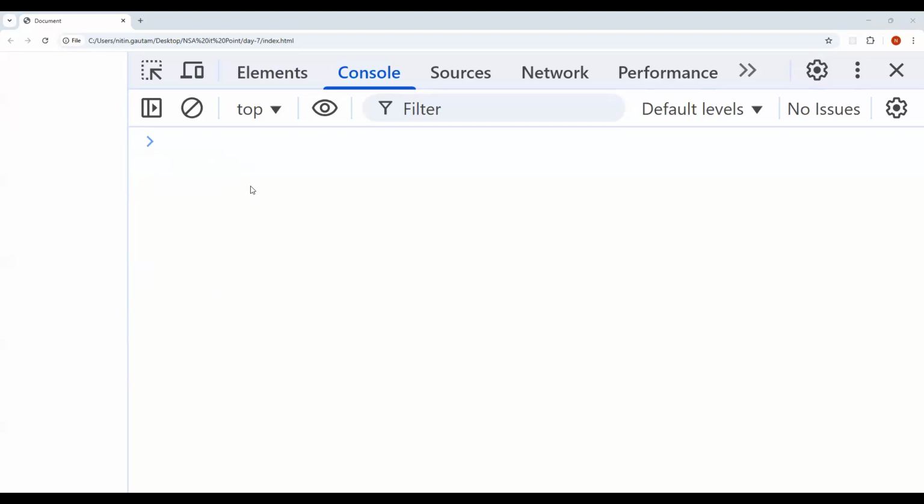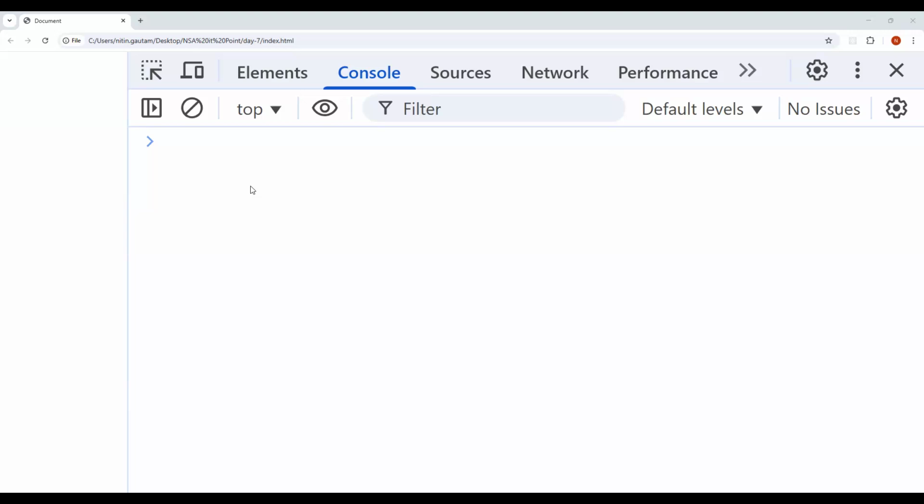Along with this, I'll write the string "inside if". Similarly, "inside else".